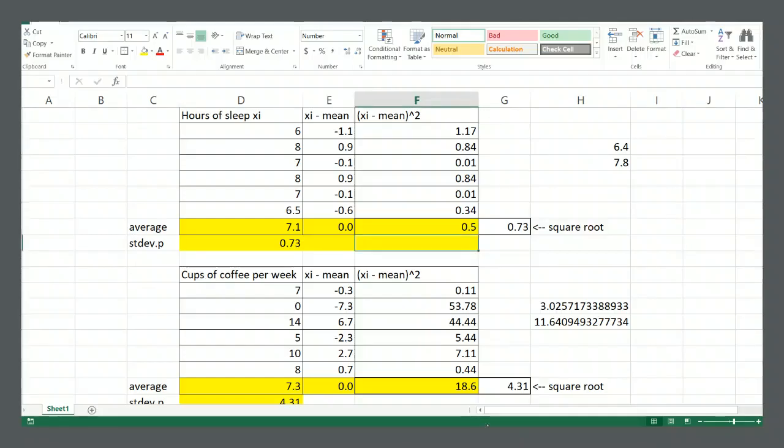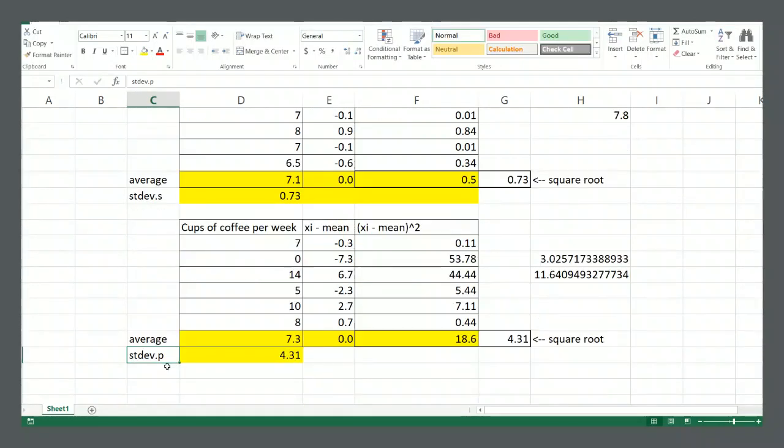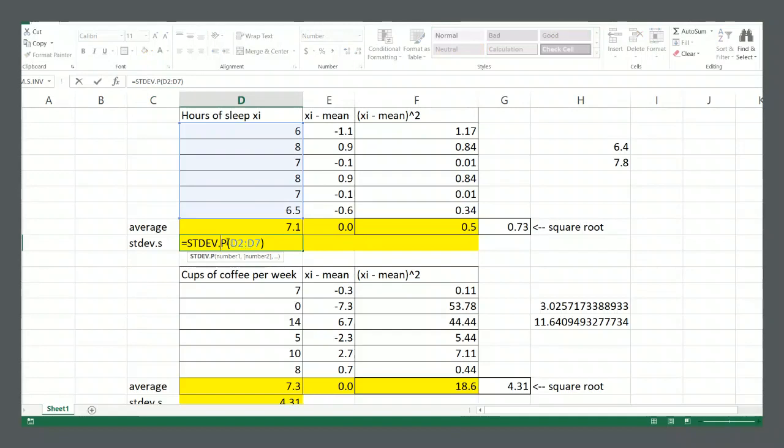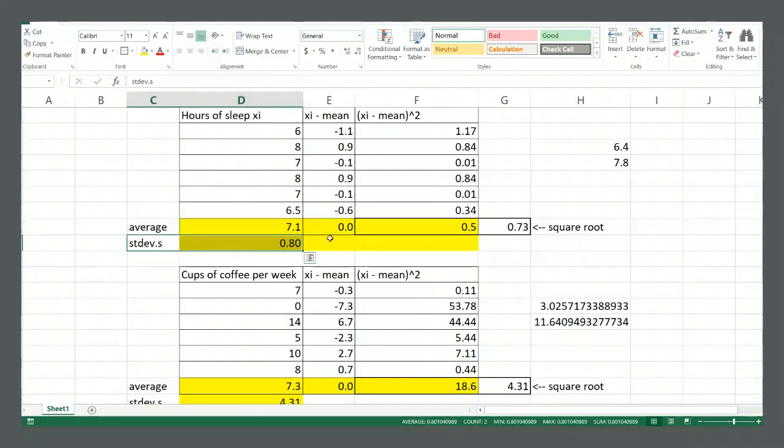So if we were to be correct in our calculation here, if we want to know the average hours of sleep in, say, the city we live in, or the average cups of coffee consumed in the city we live in, and we happen to ask our 5 best friends, we should be calculating the sample standard deviation, right? Because our 5 best friends are not the entire city, right? So a better estimate for the standard deviation in this case is 0.8.